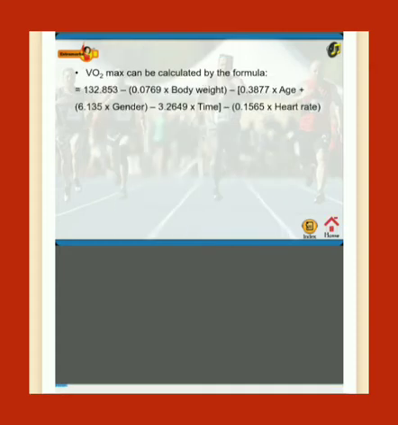VO2 max can be calculated by the formula 132.853 minus 0.0769 into body weight minus 0.3877 into age plus 6.135 into gender minus 3.2649 into time minus 0.1565 into heart rate. Here, body weight is in pounds.